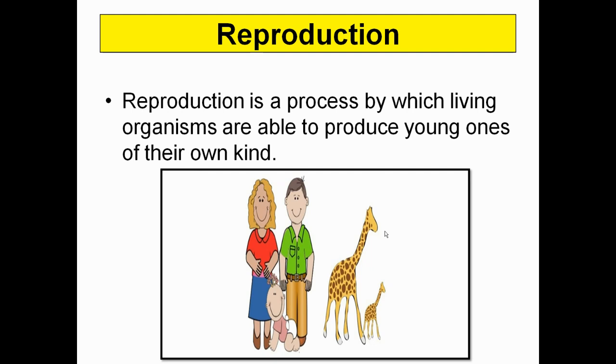You can see that a human is going to produce a miniature of its own. A giraffe is going to have a baby like him only. So no one is going to produce a baby of another kind. This is very important: whatever the organism concerned, the baby will be a miniature of the organism concerned.